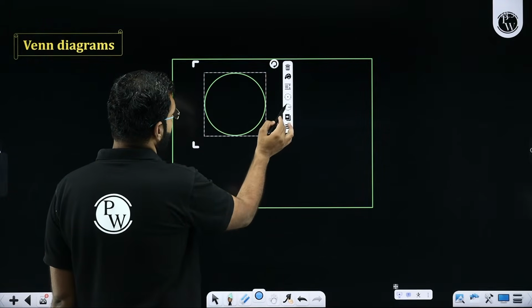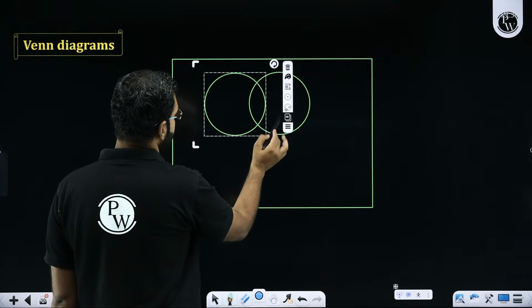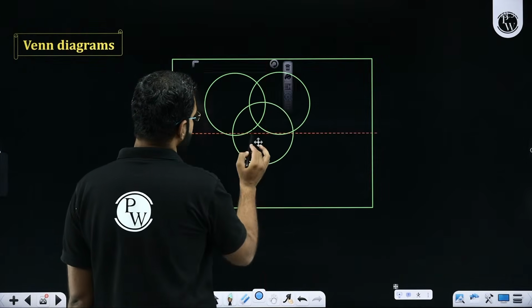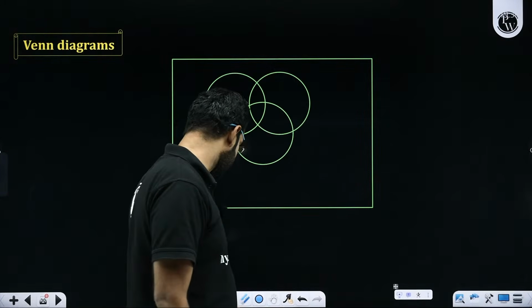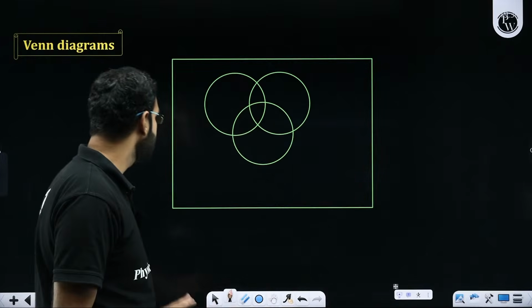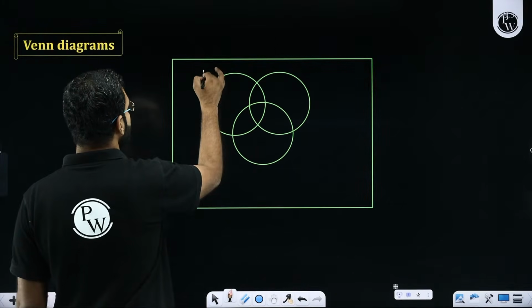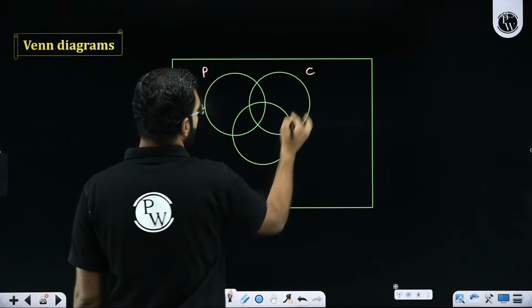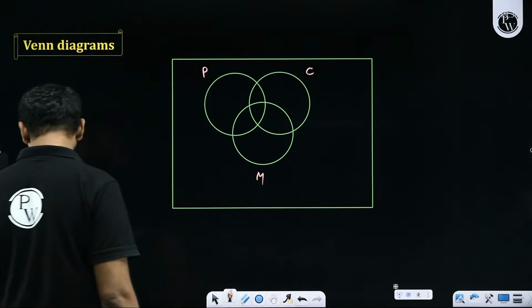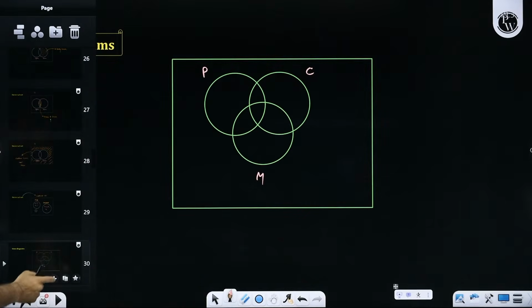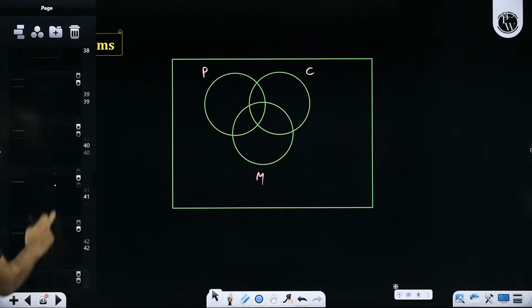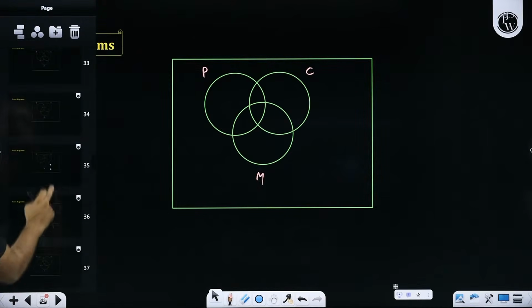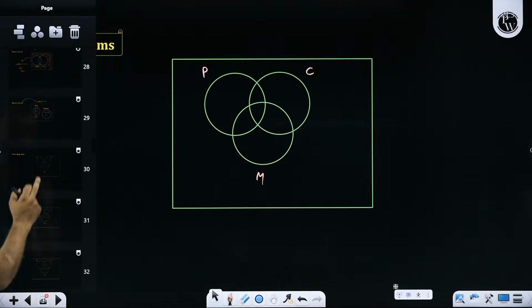And in this set, I am defining a few more sets. For example, this one, and then the other one, and then one more here, like this. So these are the different sets I have taken. Let's say this is the set of people who like physics, people who like chemistry, people who like maths. If I could highlight different regions, how will I highlight? Pay attention, everyone, and I'll try and explain Venn diagrams.